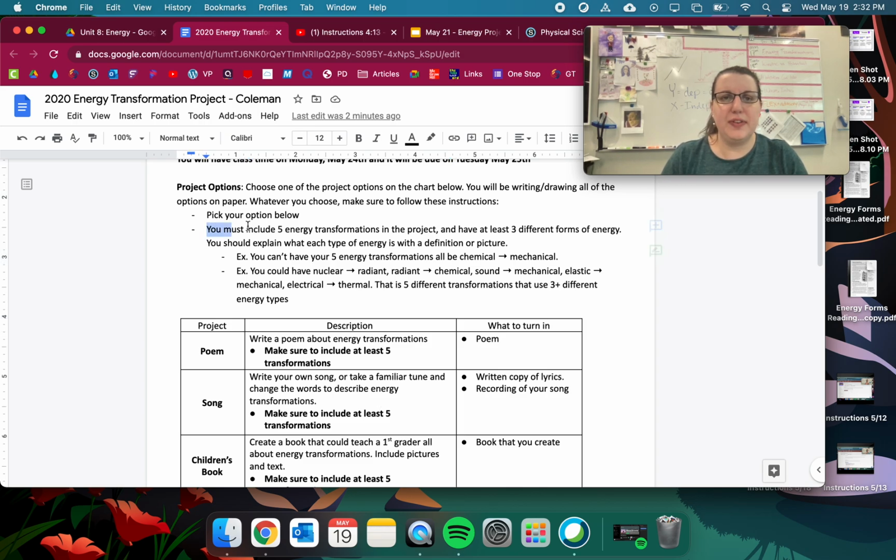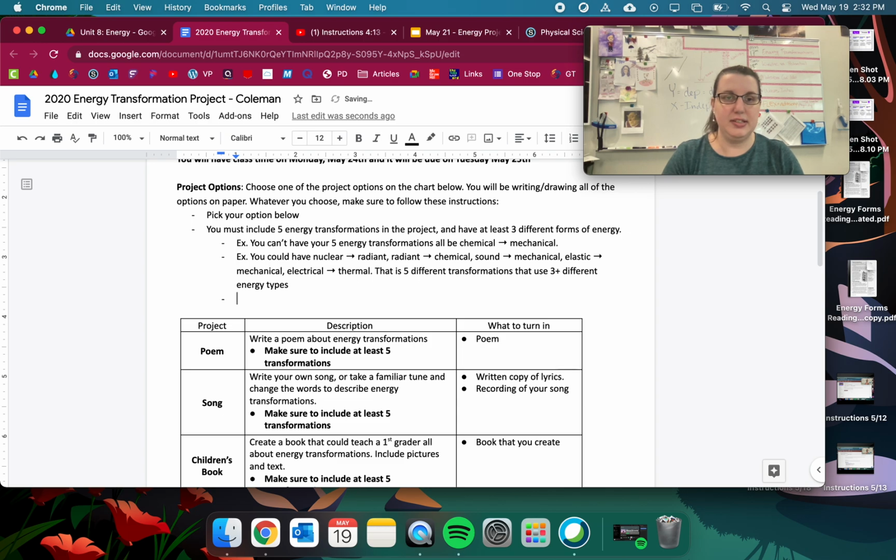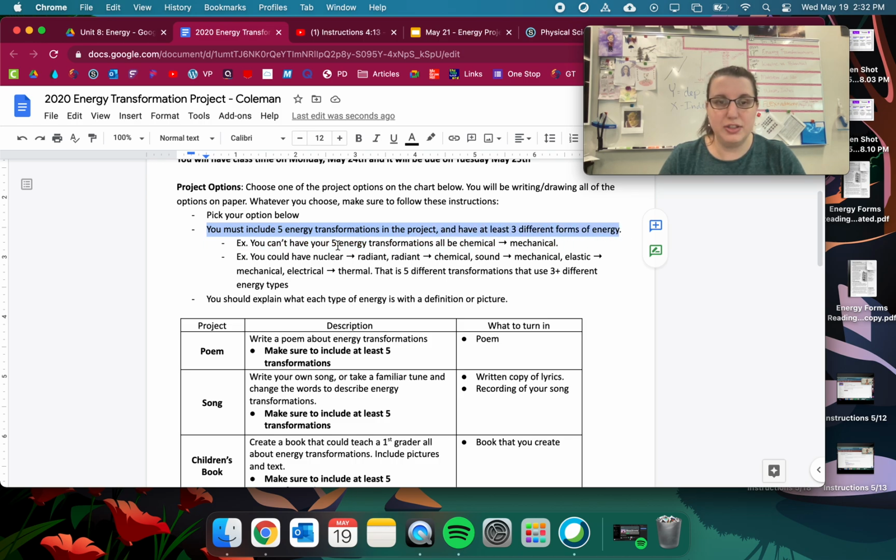You must include 5 energy transformations in the project and have at least 3 different forms of energy. You should explain what each type of energy is with a picture or a definition. And you know what? I'm even going to make that its own little line here just to emphasize it. Okay. You must include 5 energy transformations in the project and have at least 3 different forms of energy. For example, you can't have 5 energy transformations all be chemical to mechanical. That is not 5 different transformations with 3 plus different types of energy.